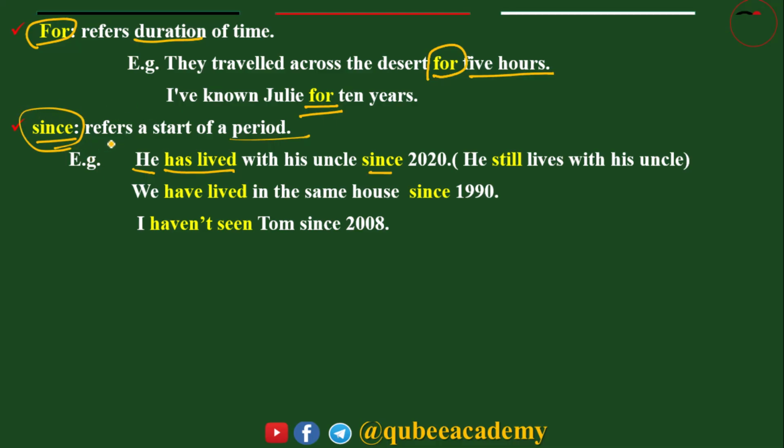That means the action started a time before and is still going on. Look at the example. He has lived with his uncle since 2020. That means he still lives with his uncle.